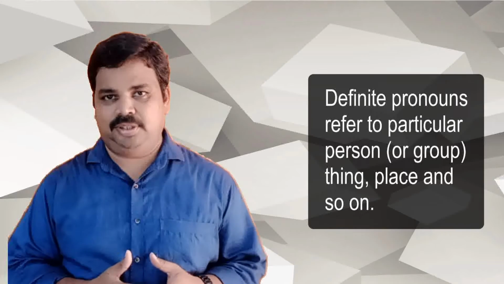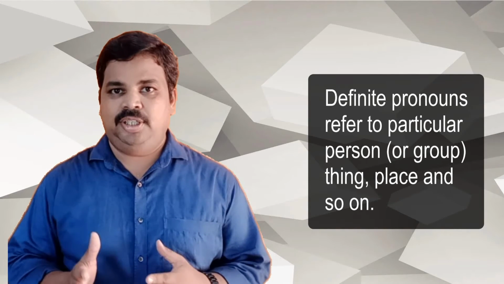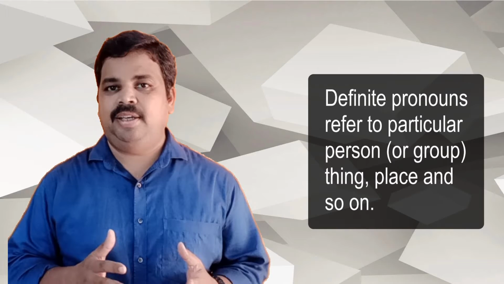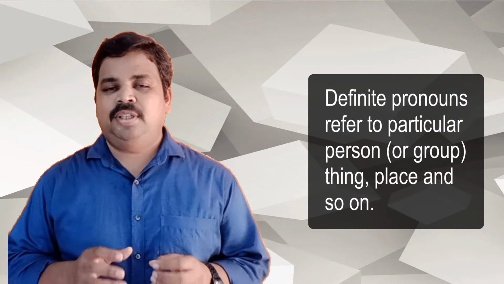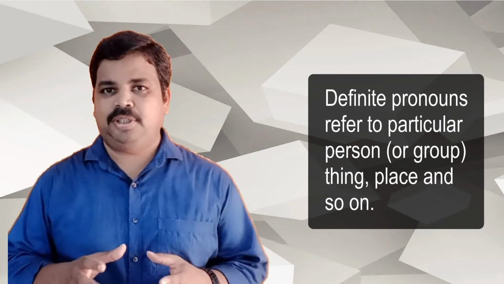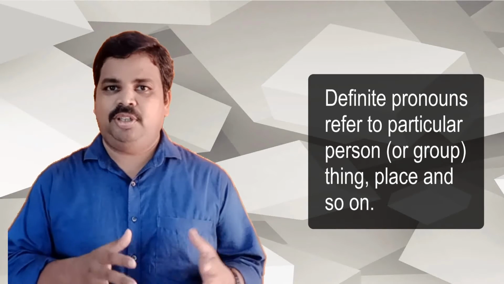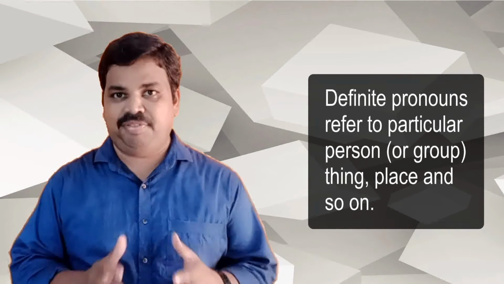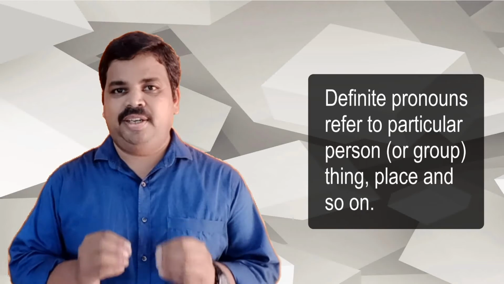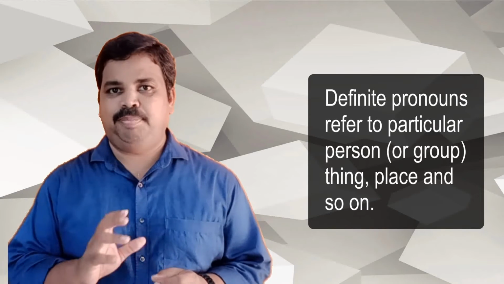They are definite because they are referring to a definite person, or something, that is already referred to in the previous sentence or in the same sentence. That's why they are called definite pronouns, because they are definite in nature.